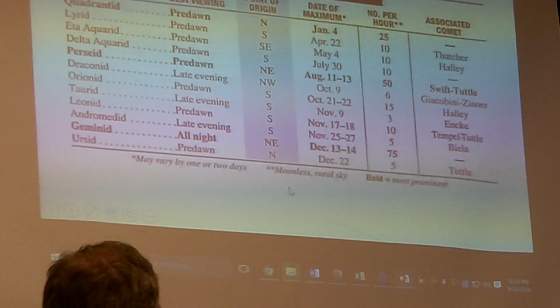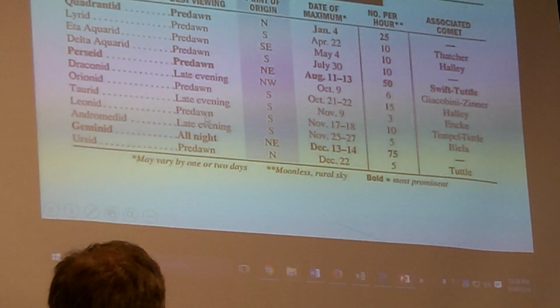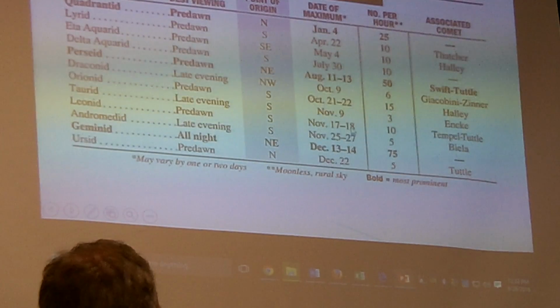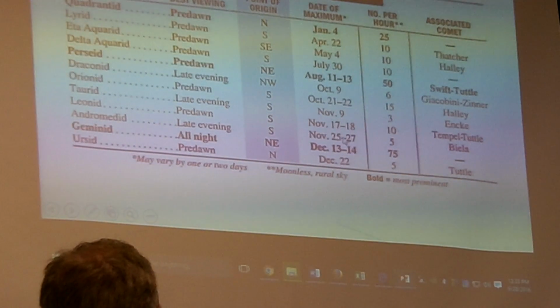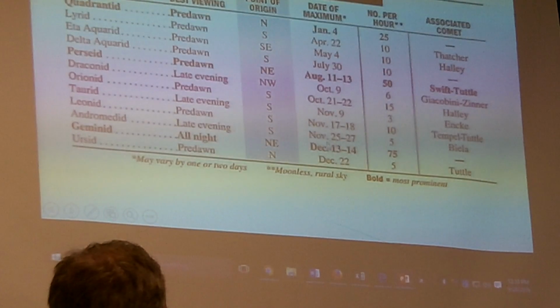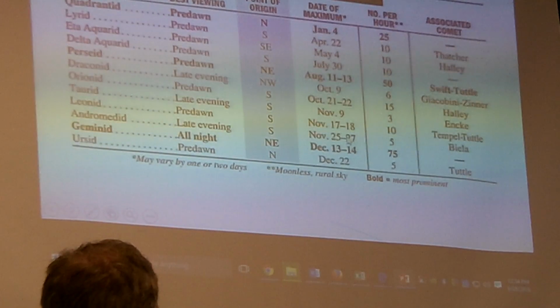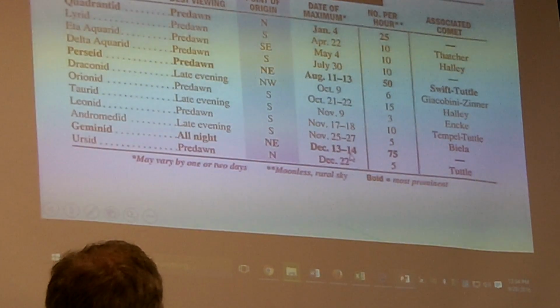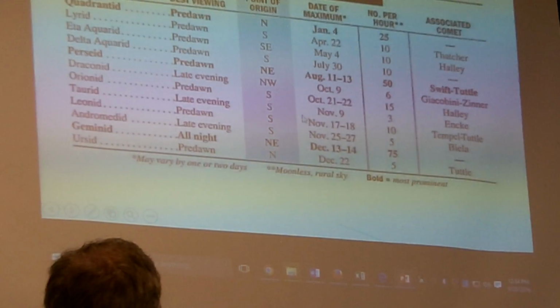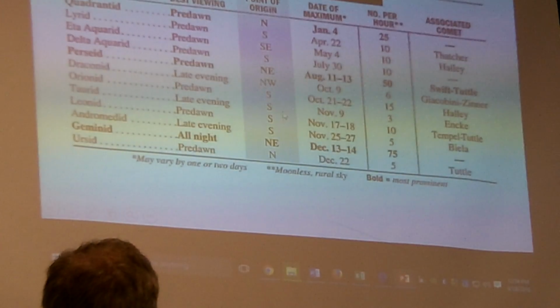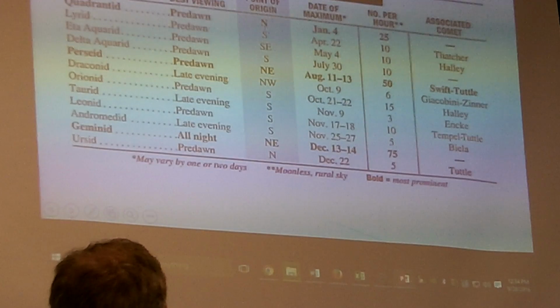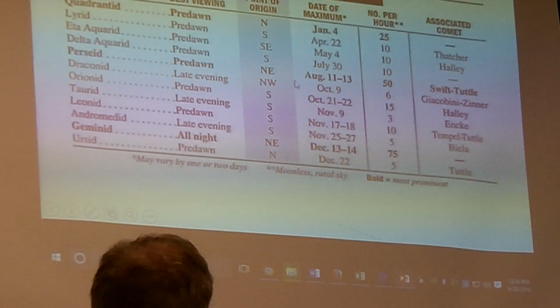But if it says pre-dawn, oh, there it is, November 17th through 18th. So look, this one goes for 3 days. That's so cool. So you look at the 75 per hour. I can't wait. Look at the sky and go look in that direction. If you've got a compass or you know your direction, go out that night and watch.